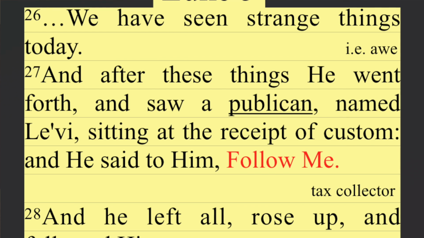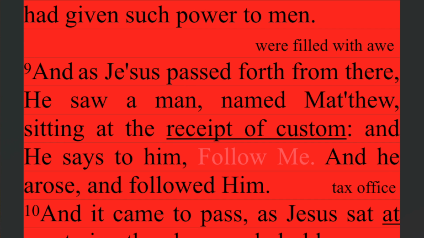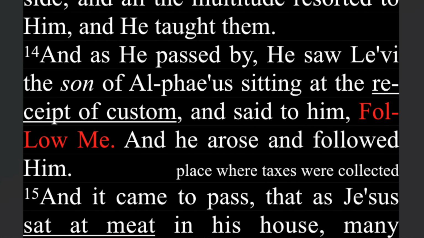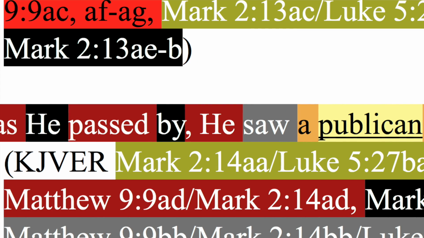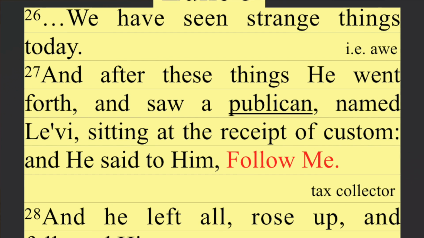Publican is definitely more important than just that he's a man, because that's the type of man. It's the job he's holding. So I would rather put publican than a man, because it's not mentioned in Matthew that he's a publican, just that he's a man sitting at the receipt of custom. And in Mark, it also again says, named Levi, sitting at the receipt of custom. And he said to him, so it's clear he's talking to a man. He said to him. So I don't need to put man. He saw a publican. That's the important part. So only from Luke then, a publican, comma, named Levi.